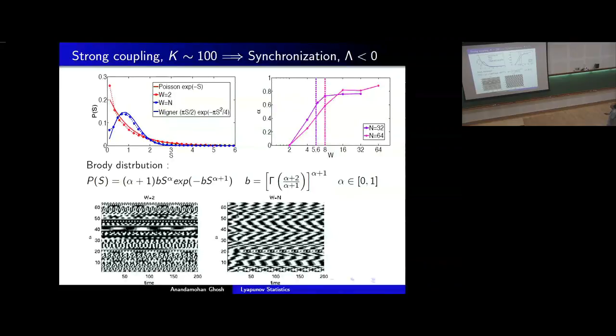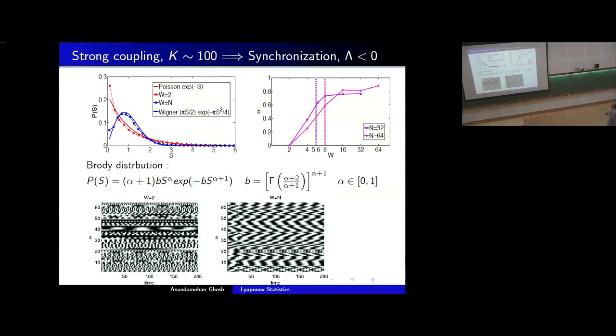And for the bandwidth is all-to-all coupling, it shows the Wigner distribution. Now to do a slightly better analysis, one can fit a Brody kind of distribution, which is a one parameter distribution. As I tune alpha from 0 to 1, in the 0 limit it gives me Poisson, in the 1 limit it gives me Wigner, and I try to see as I vary this width, at what level the transition takes place. The system sizes are too small, but roughly it is around root n. Below root n is Poisson-like, and above root n is Wigner-like.